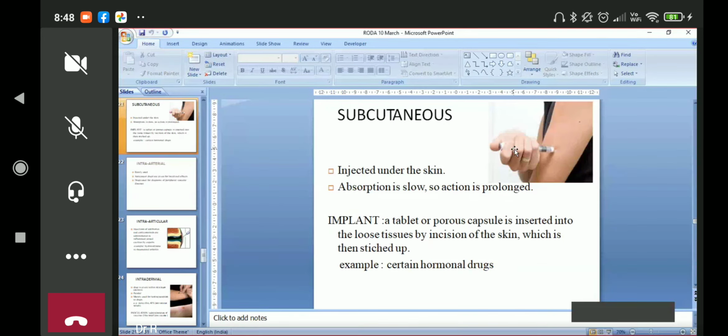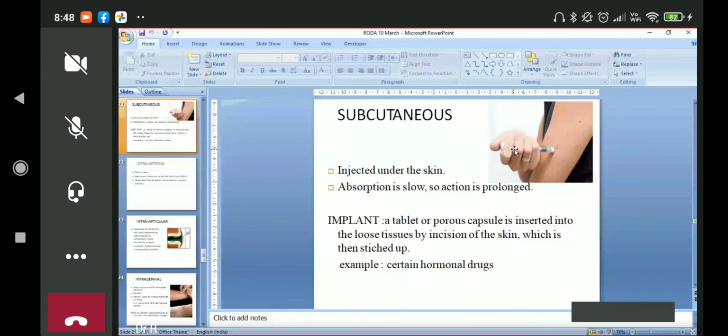Subcutaneous, we have discussed that insulin is given by subcutaneous injection. Subcutaneous means under the skin, not in the skin, remember. Absorption is slow, so action is prolonged. Clear? So till now, which is the fastest route we have discussed so far?